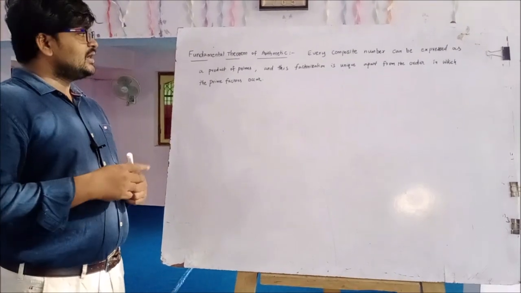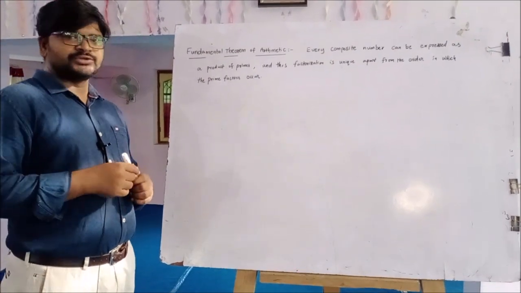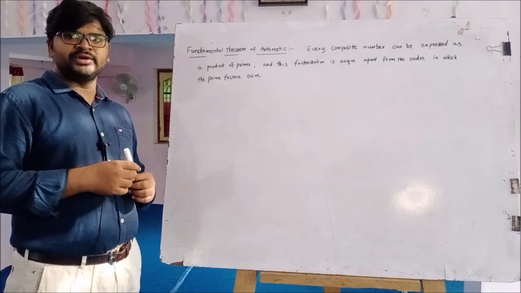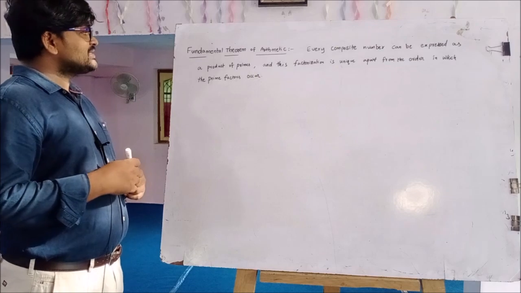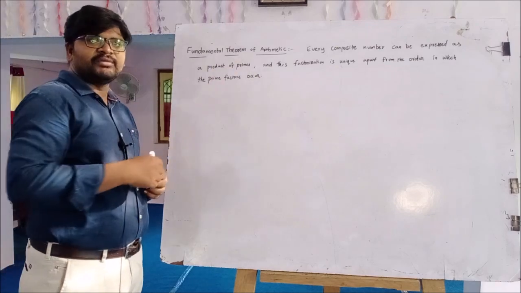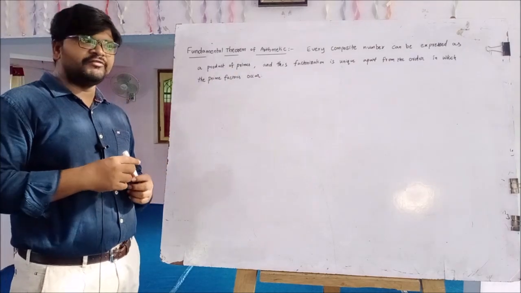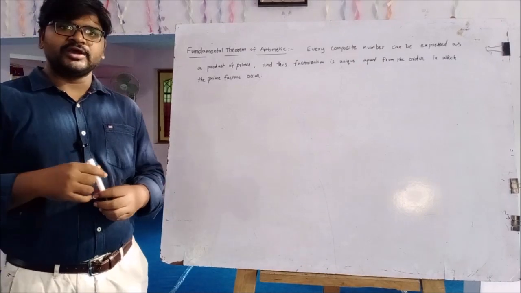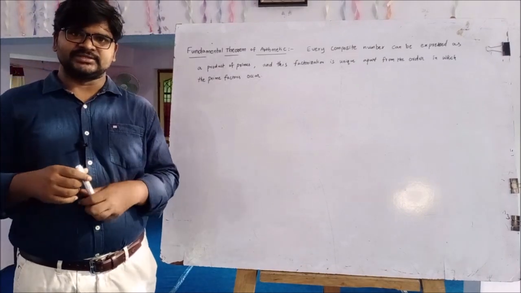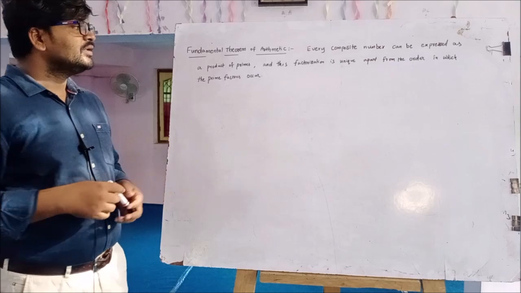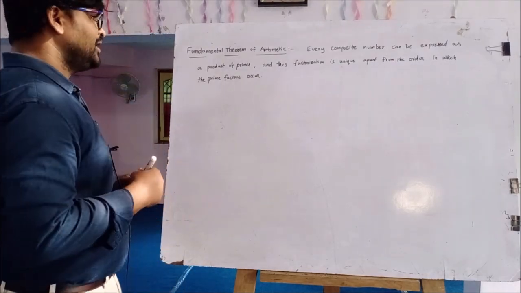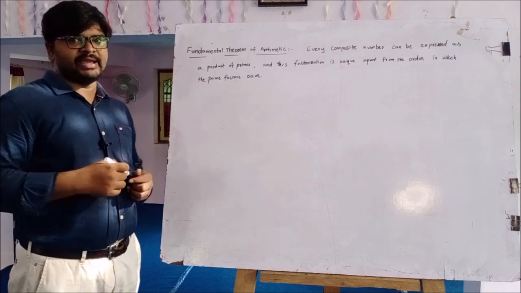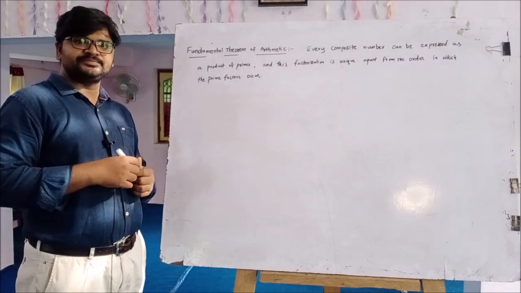Yesterday in the previous class we discussed Euclid's division lemma. Today we are going to discuss the fundamental theorem of arithmetic. Every composite number can be expressed as a product of primes, and this factorization is unique apart from the order in which the prime factors occur.